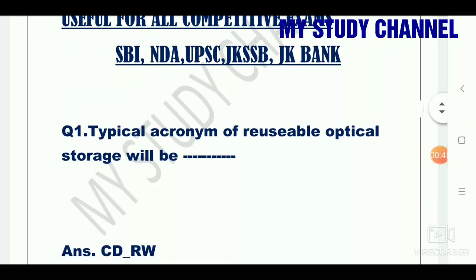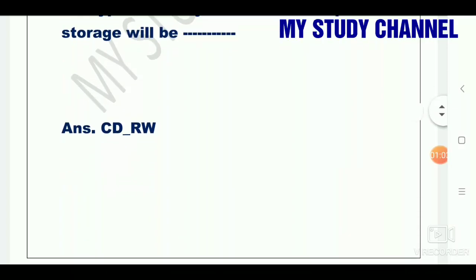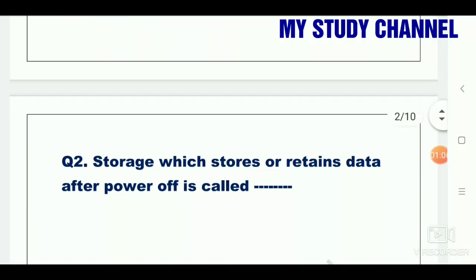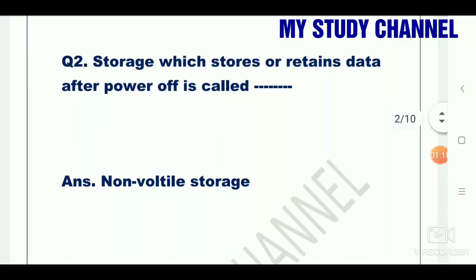Question number 1 is, typical acronym of reusable optical storage will be. Answer is CDRW. That is CD rewritable. Now, next question is question number 2. Storage which stores or retains data after power off is called. Answer is non-volatile storage. Storage which stores or retains data after power off is called non-volatile storage.